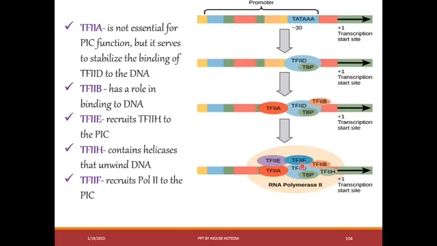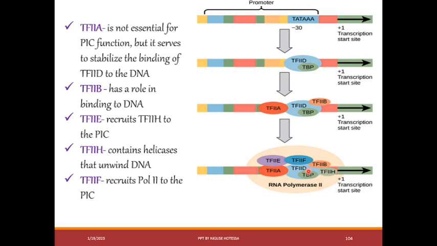Transcription factor E recruits transcription factor H to the pre-initiation complex. Then it forms a kind of complex. Transcription factor F recruits RNA polymerase 2 to the position.